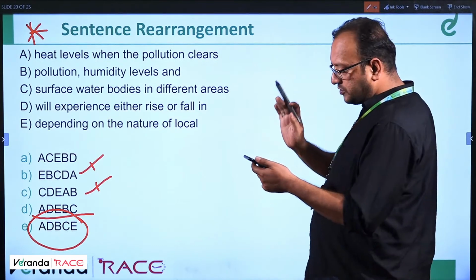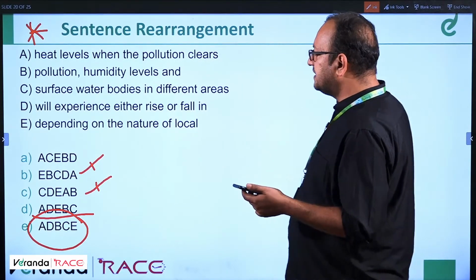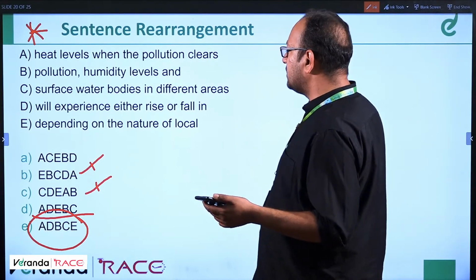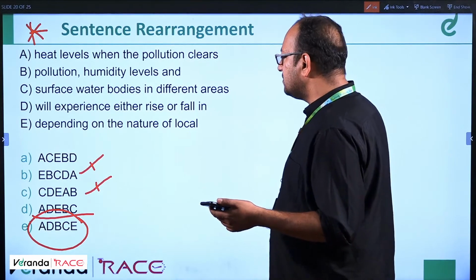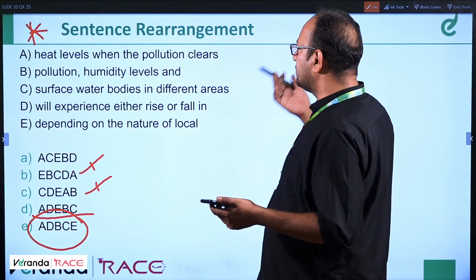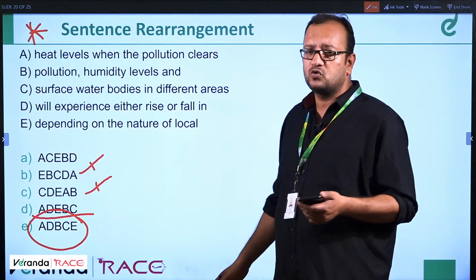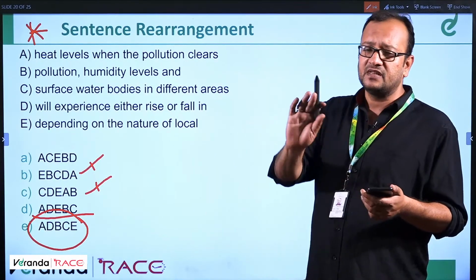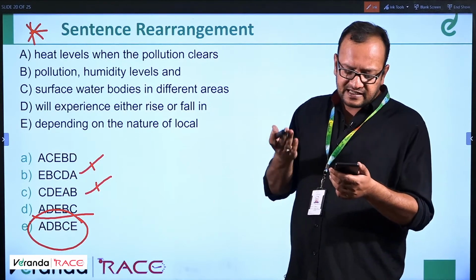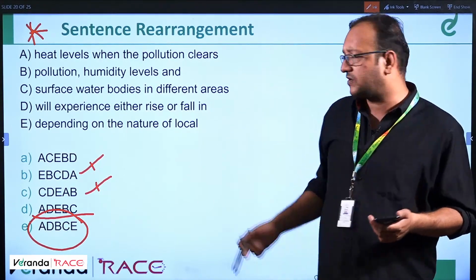Well, wait. C option is correct. Lawrence Jebastien says C option is correct. CDEAB. Surface water bodies in different areas will experience either higher fall in, depending on the nature of local heat levels when the pollution clears. No. None of the options match actually. Let me come back to the question. None of the options match. So everybody says C option is correct. Why is this so? I'm telling you, let's come back to this question.